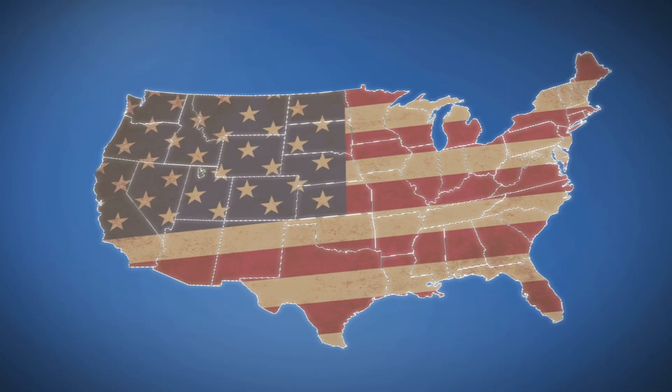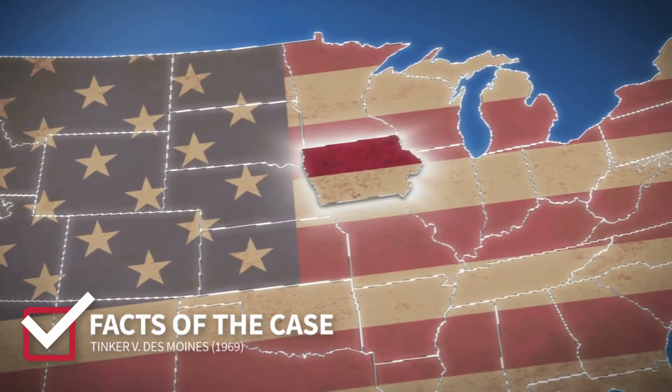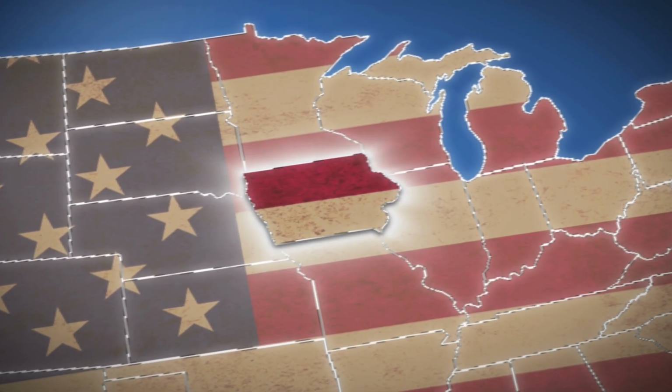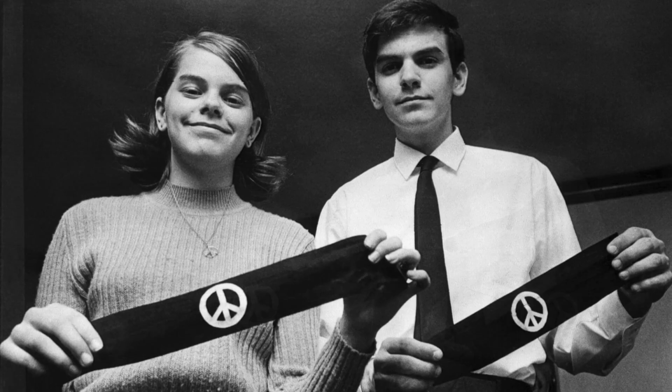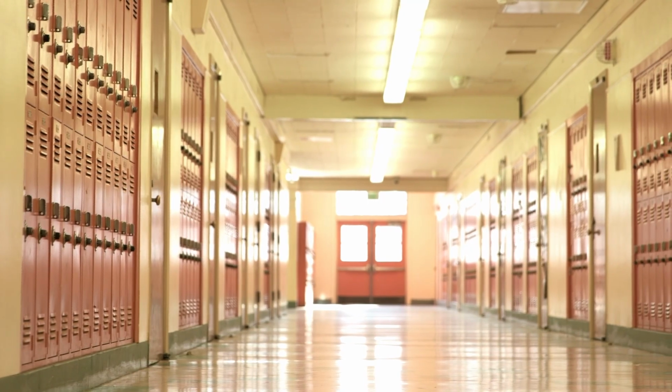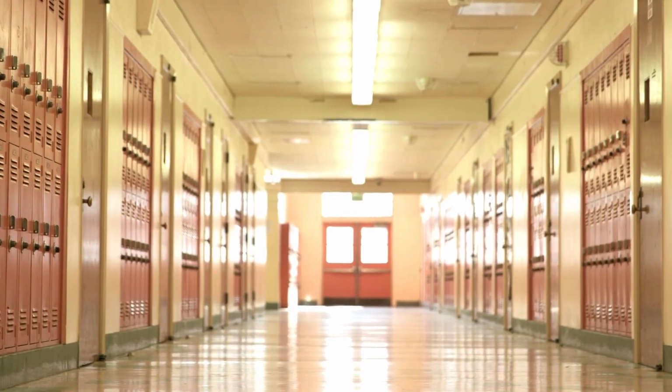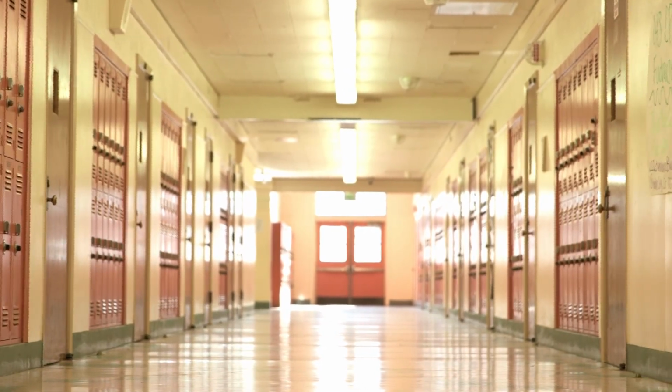Let's dive in. In 1965, a group of students in Des Moines, Iowa decided to protest the Vietnam War by wearing black armbands to school. John Tinker, Mary Beth Tinker, and Christopher Eckhart planned to wear the armbands as a symbol of mourning for those who had died in the conflict. The school administration learned of the planned protest and preemptively adopted a policy prohibiting students from wearing armbands, threatening suspension for non-compliance. When the students wore the armbands anyway, they were sent home.